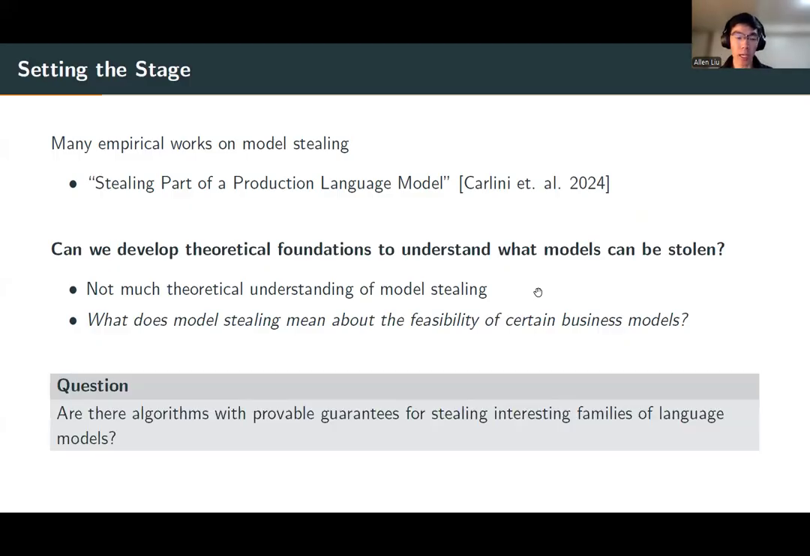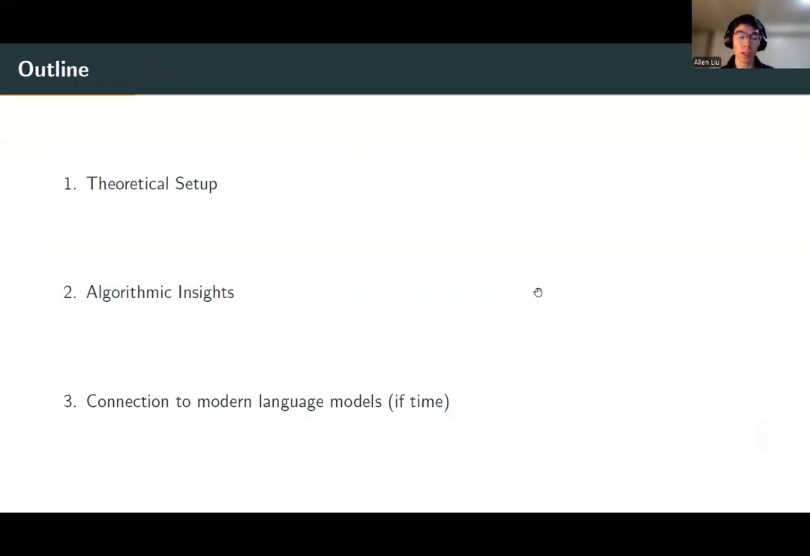Specifically today, I'll focus on the following question. Are there algorithms with provable guarantees for stealing some interesting family of language models? And here is an outline of what I'll talk about today.